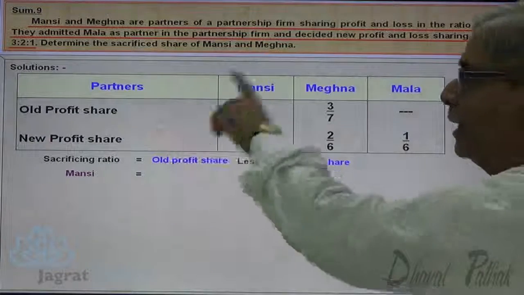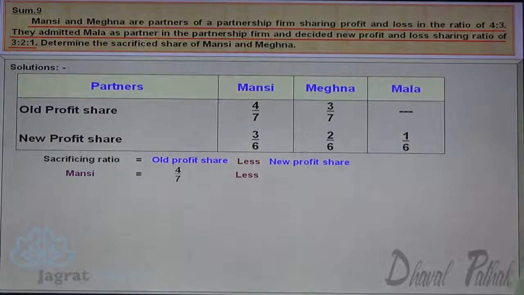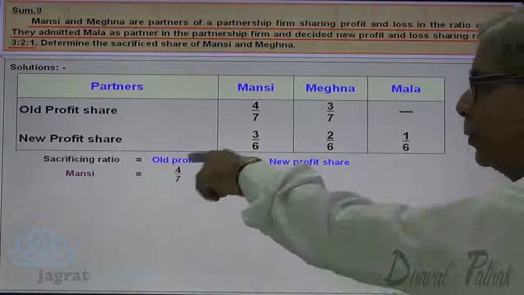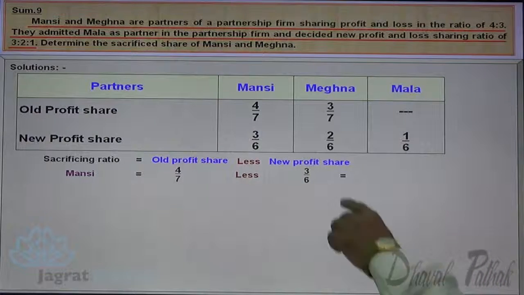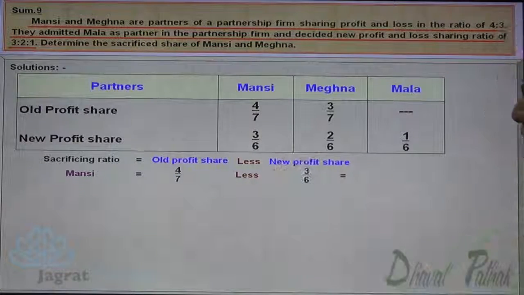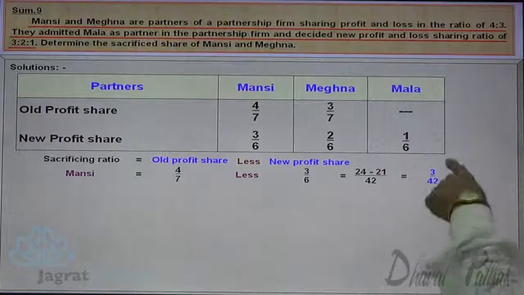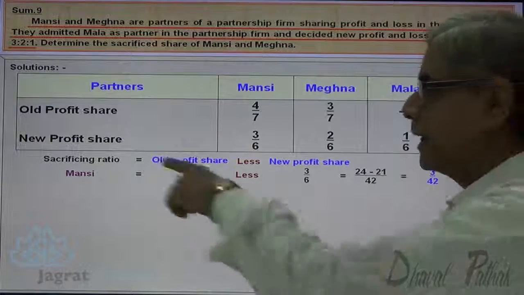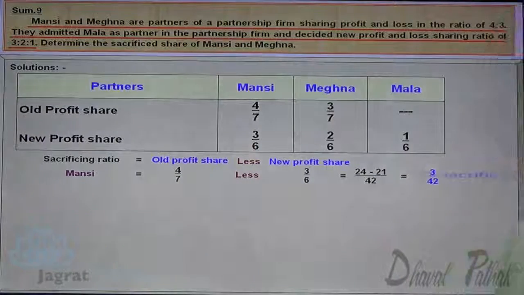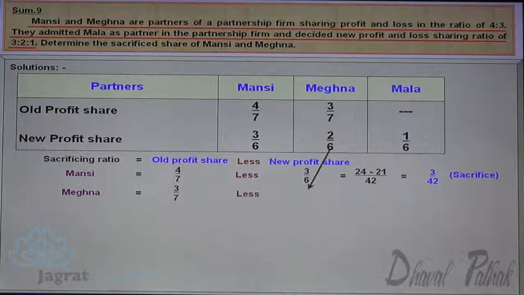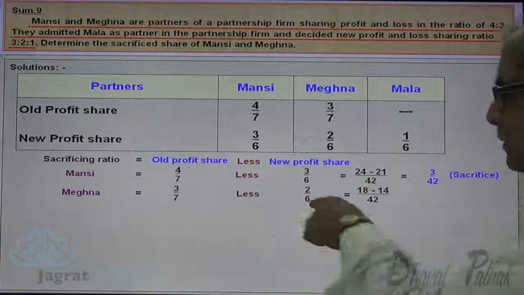So share sacrificed by Mansi is 4/7 minus 3/6. 6 4s are 24, minus 7 3s are 21, and 7 6s are 42. So 3/42 is the sacrifice by Mansi. For Meghna, 3/7 minus 2/6. 6 3s are 18, minus 7 2s are 14, 7 6s are 42.